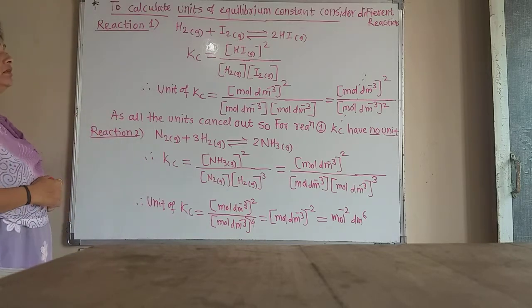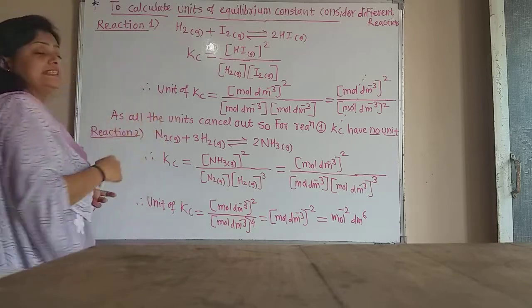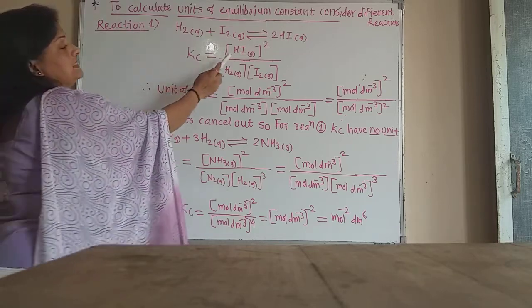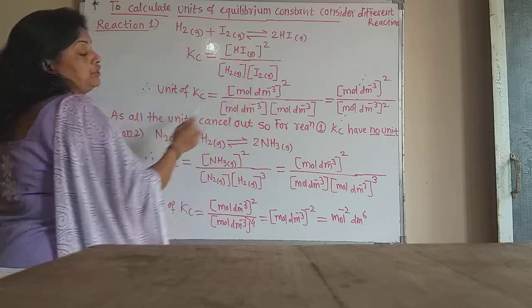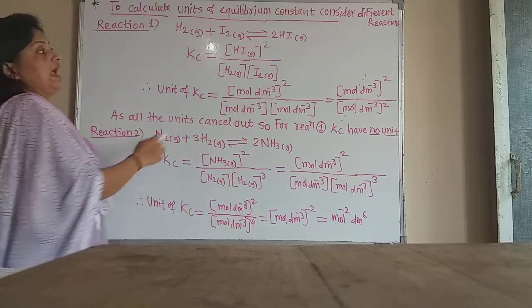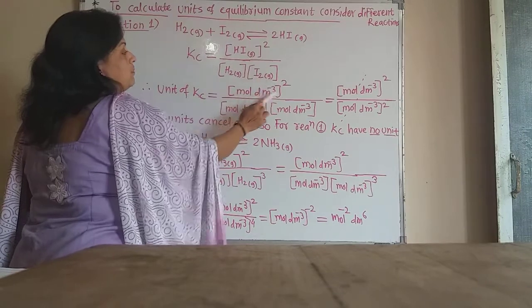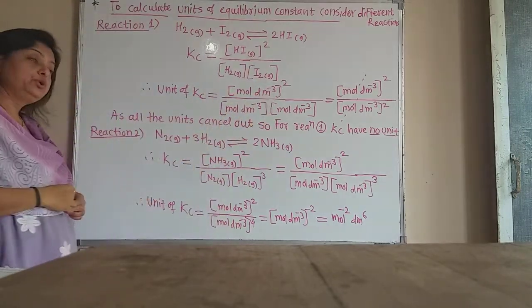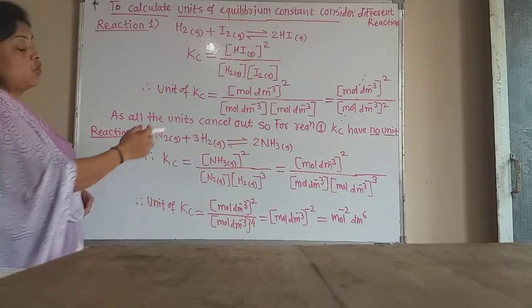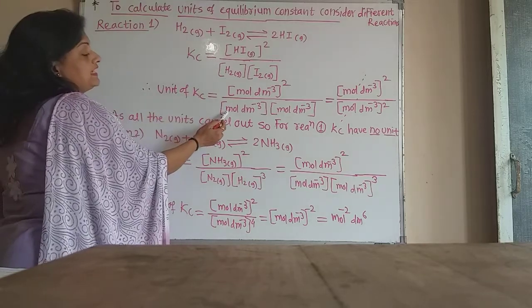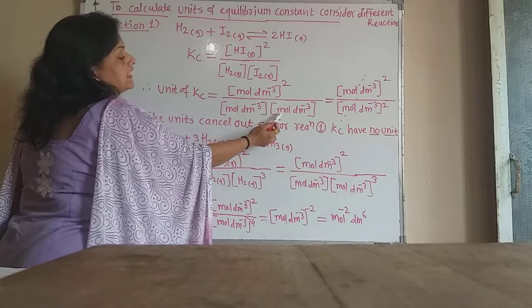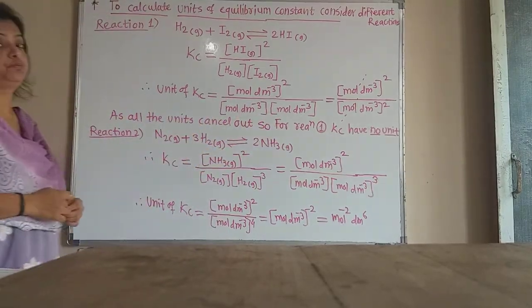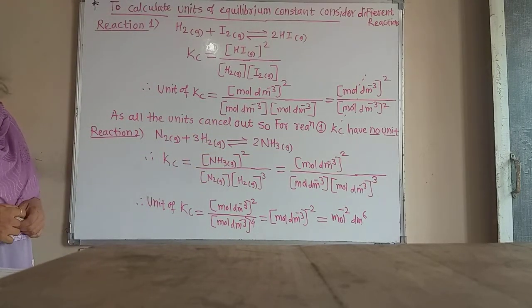Now how is the unit of Kc calculated? The concentration of HI is given in moles per decimeter cube, that is moles per liter, and there is the power of 2. Again the concentration of hydrogen is given as moles per decimeter cube, and the concentration of iodine as moles per decimeter cube, because concentration is given in moles per decimeter cube.